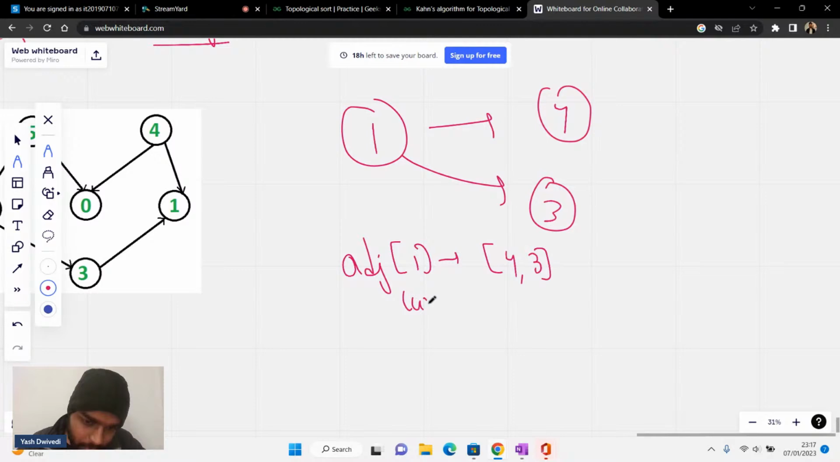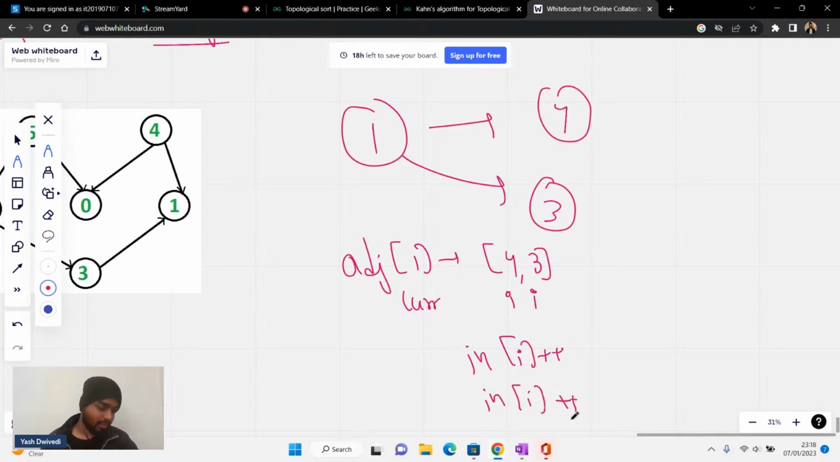So let's say this is the current node, and these are my neighbors. I'll say that the in degree of the ith neighbor plus plus. If i is 4, its in degree plus plus; when i is 3, its in degree plus plus. That's how I'm going to increase the in degree of all these nodes. Please write plus plus in the chat if you're clear. So the in degree of 4 will increase by 1, and the in degree of 3 will increase by 1, because there is an edge coming towards them.